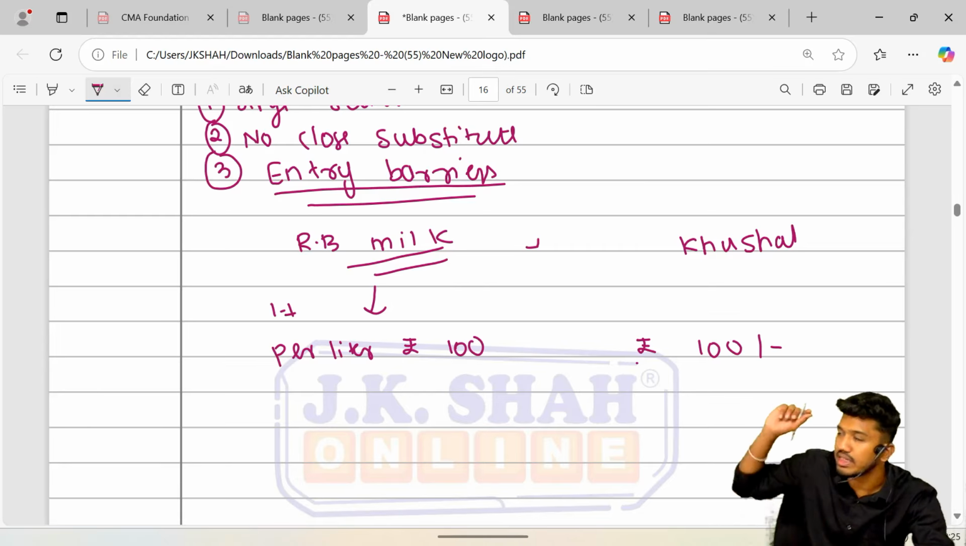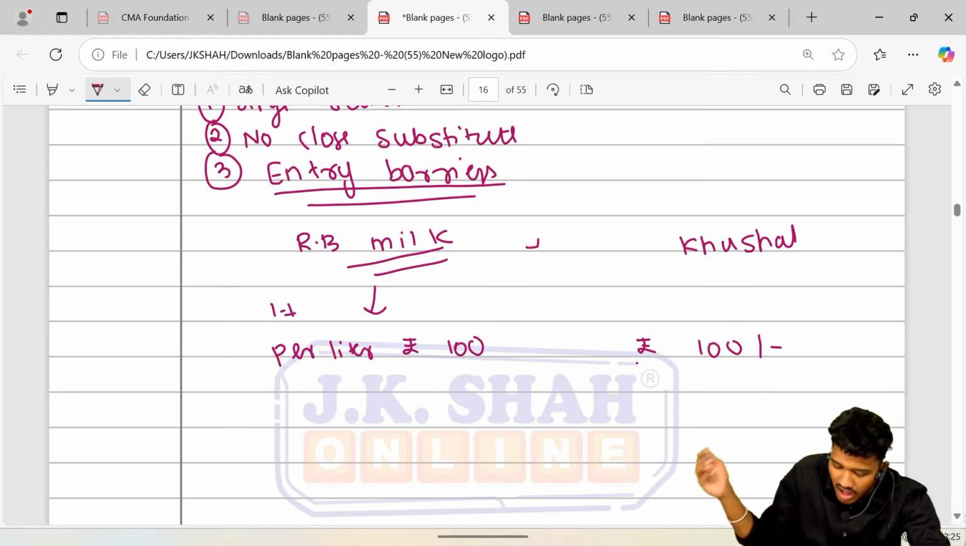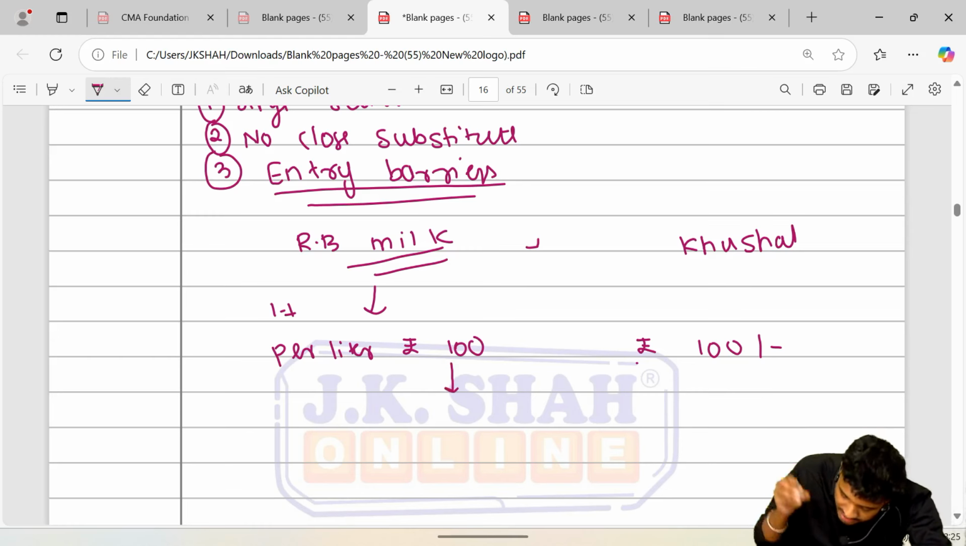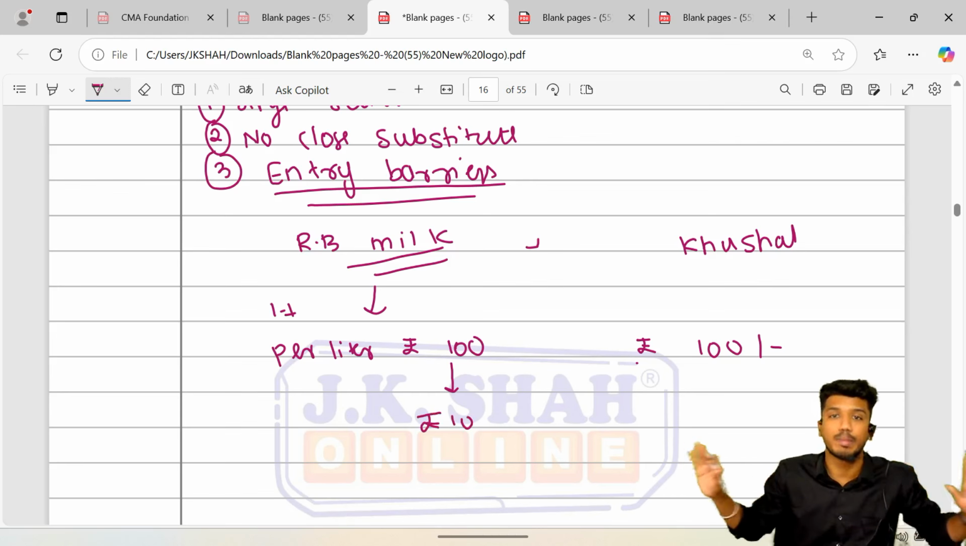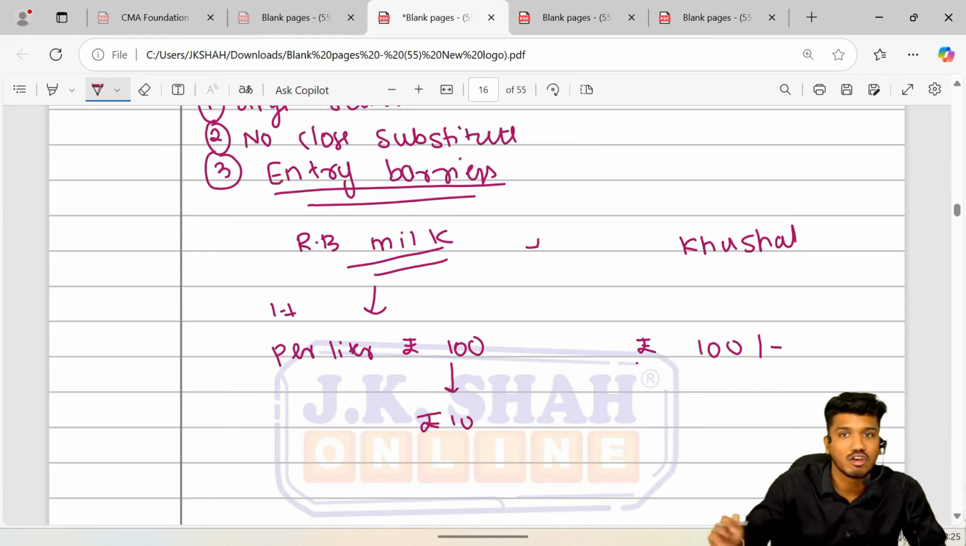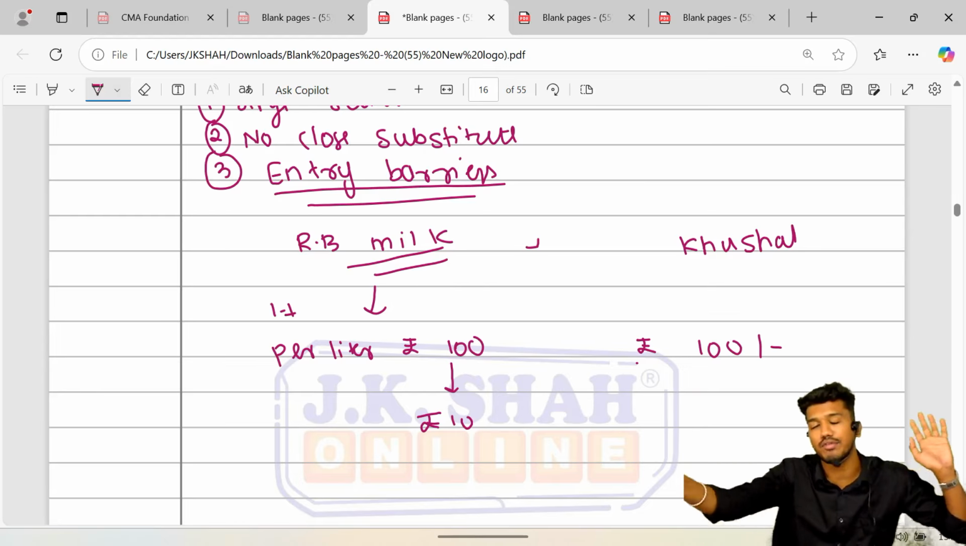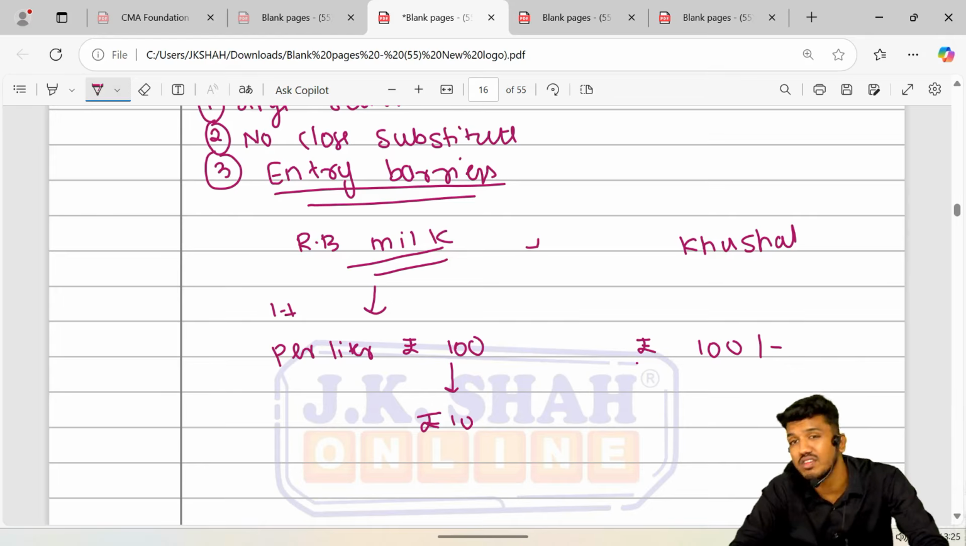So now I made an attempt to create barriers for him. I reduced my price from 100 to rupees 10 per liter. Now see, I am the old player, I have been doing business in the market for the last 20 years. So I basically have that much amount of surplus. I have an abundant amount of profit. But he is the new entrant.